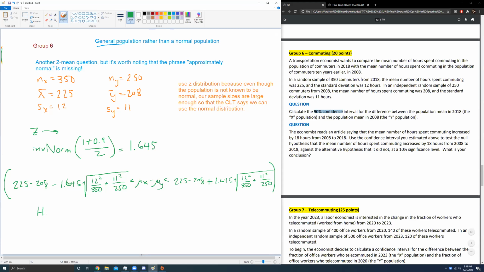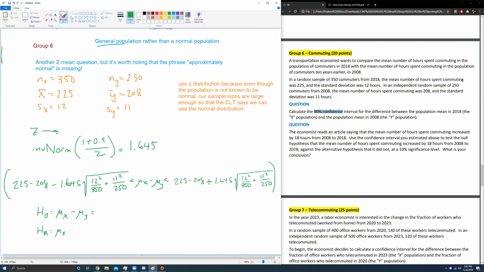She has said, assume the difference between the number of hours in the two groups. Normally, actually, I'm going to ask you this question, Victoria. What does she normally state the hypotheses to be for a two mean or a two proportion question? That the difference is what? Is 0, because they're the same. Right, exactly. So very often we see this. But this is something new. This is not something she's ever done before. She's saying to test the null hypothesis that the difference actually isn't 0, that they're the same, but that it has changed by how much? 18. So that's the magic number that goes here.